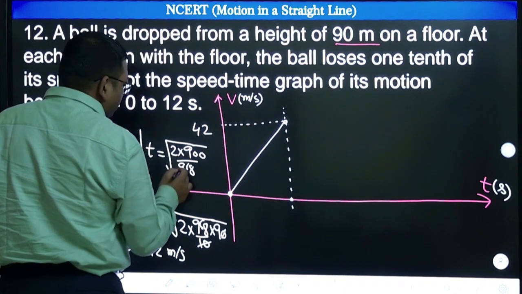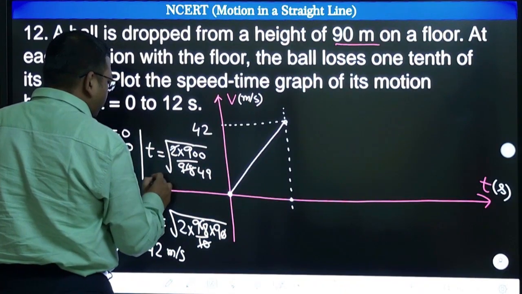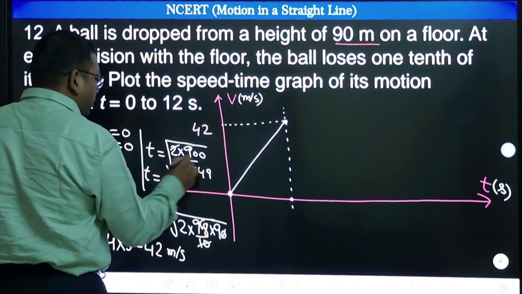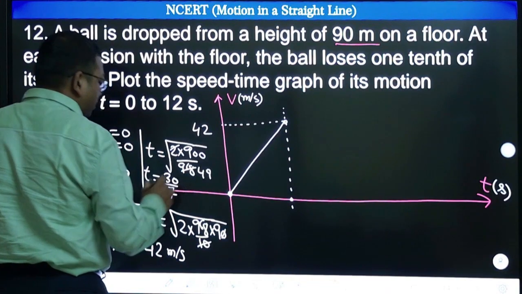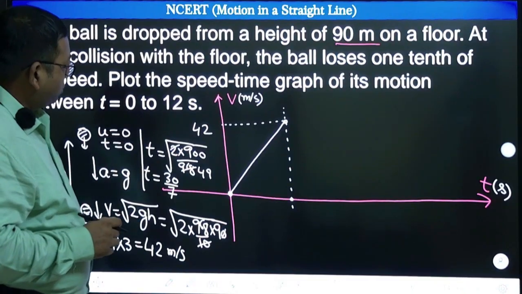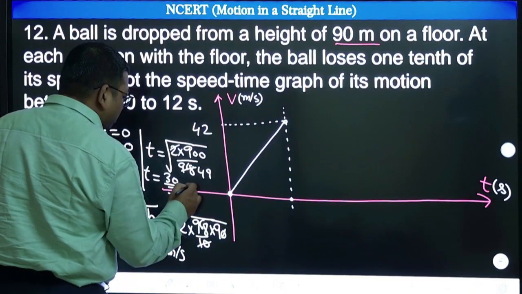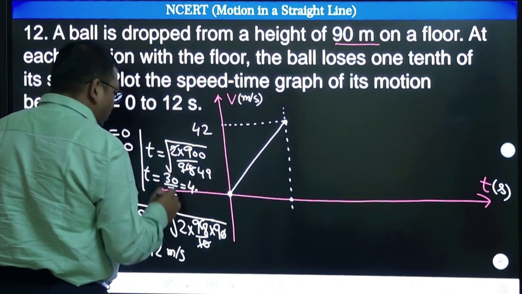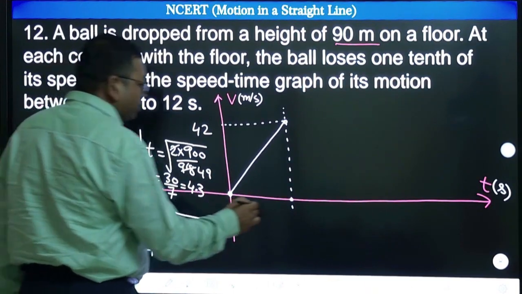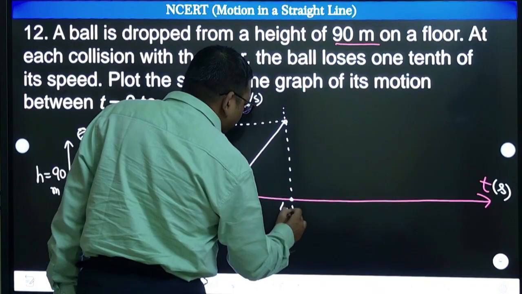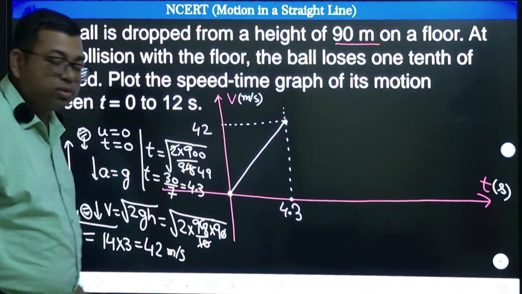Then here 2 will get cancelled, 49. So what will you get? Time you will get as 30 by 7. 30 by 7, 4 point something will come, right? Let us approximately take 4.28, nearly 4.3 seconds. So when time is nearly 4.3 seconds, it is going to hit the ground, right?